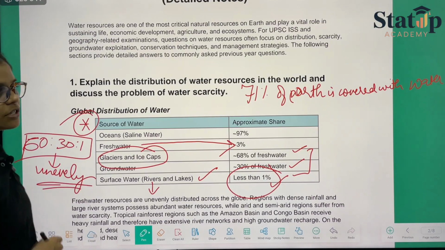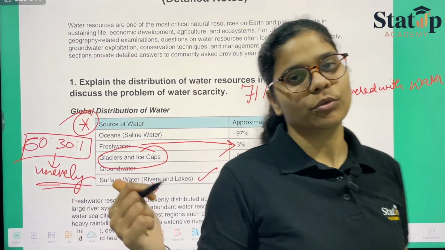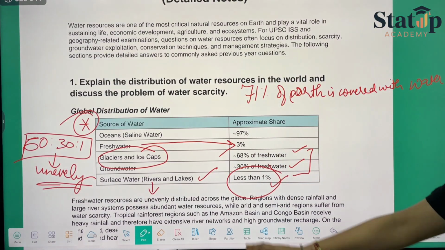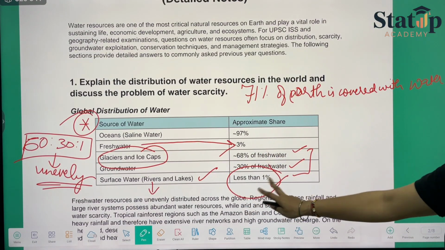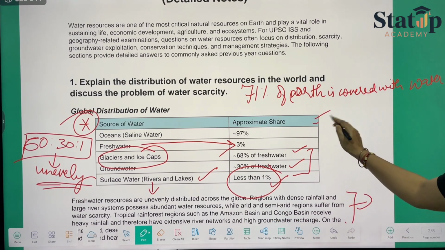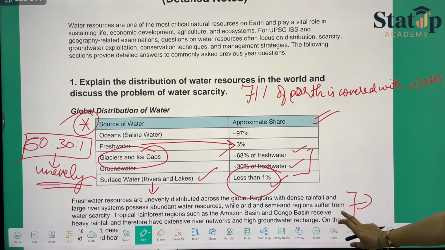How unevenly it is distributed, that you can see via this calculation or via this table. Then we are saying that, okay, they have explained it in their own language, so this you can read on your own. Since we have studied this, we shall not be reading this whole paragraph.